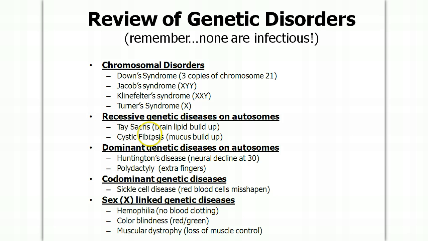Cystic fibrosis is where you have a protein channel in your lungs and other places not working, and the mucus starts building up. You basically choke on your own snot. Here we have some dominant genetic disorders. You can't hide those. If you have it, you're going to have the disease.